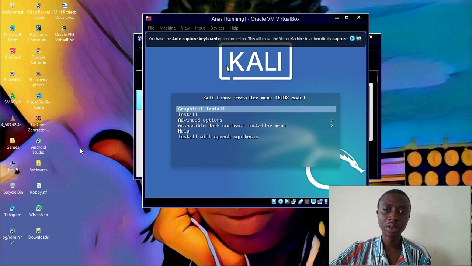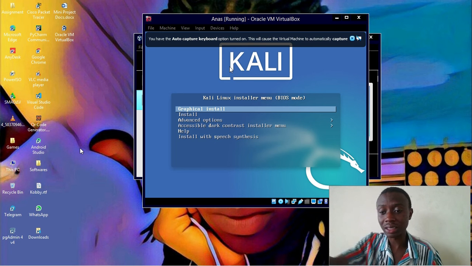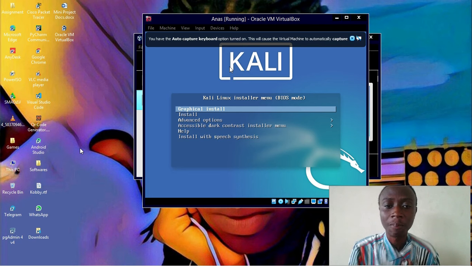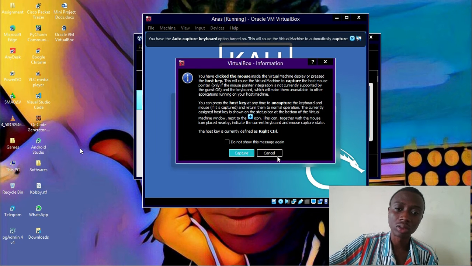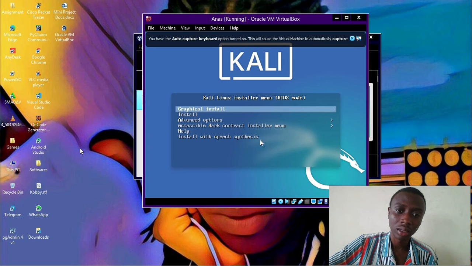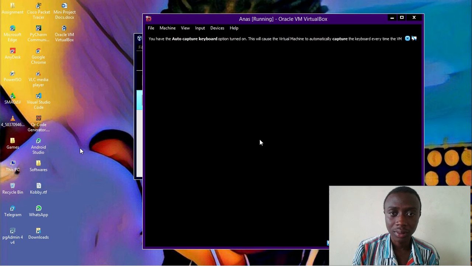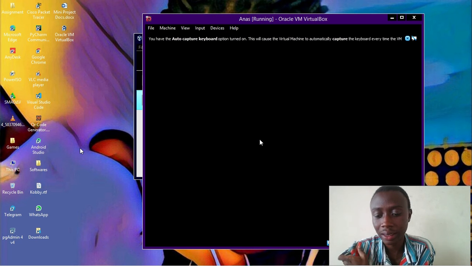So we have our Kali Linux operating system installation begun, and we have the opportunity to select between these types of installations. Either we want the advanced option or the accessible dark contrast installer, and we as end users, most of us want the graphical user interface. So we are not going to code anything. We don't want to select or move anything with just code. We just want to use our mouse, copy, paste, and do things, so I'm going to select that one, and I'll hit enter. The mouse wouldn't work here. It's just the enter and the arrow keys to navigate through them.